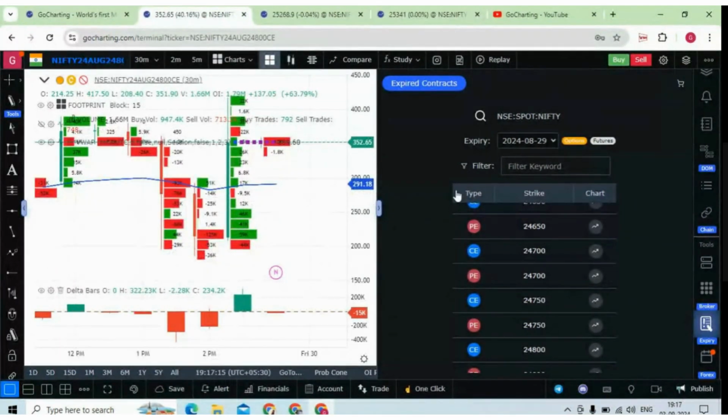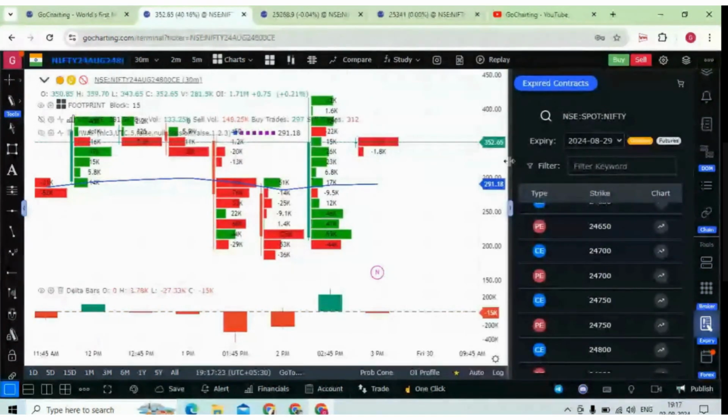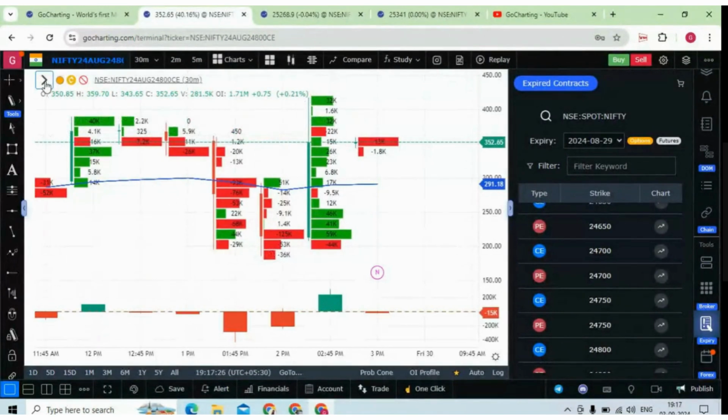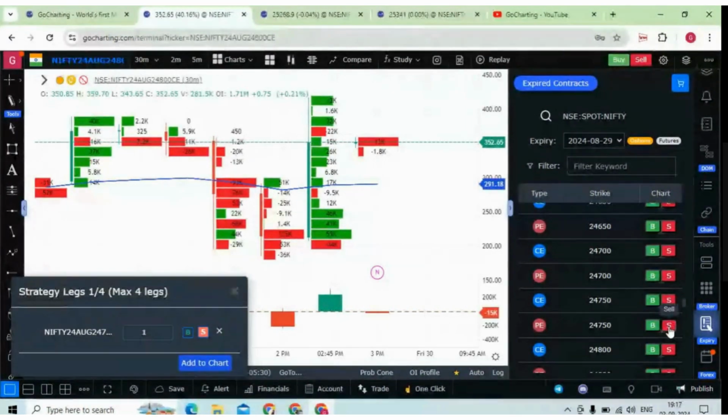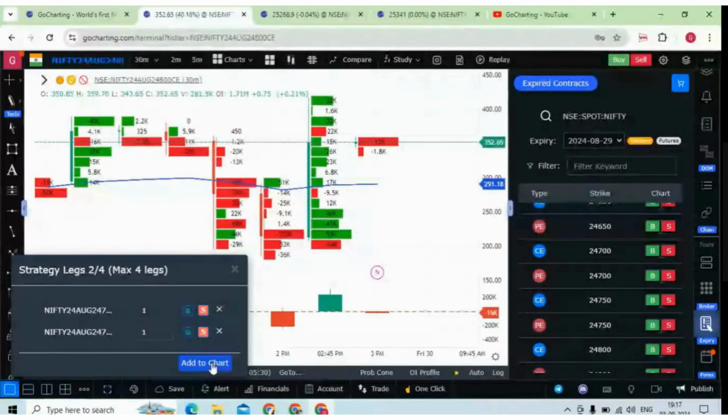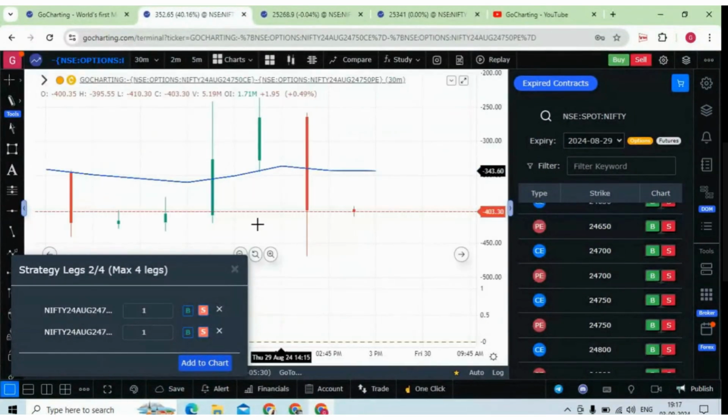Now we also have another very unique feature: you can create your strategy. In options, many people like to trade with the help of strategies, like creating the straddle, strangle, and all those things. So you can do backtesting also. We have a basket order option over here. Click on this basket order, and then you have the buy and sell options. Suppose I want to create the straddle for 24,750. I will sell this and I will sell this. Now if I click on add to chart, I'll get the straddle for this. So this is the straddle.